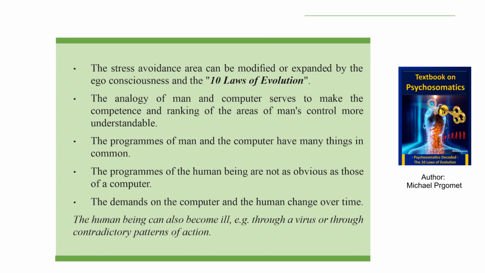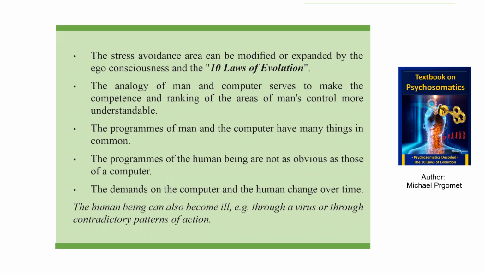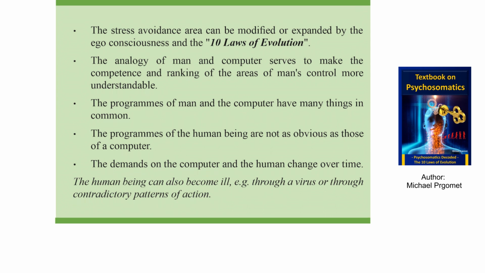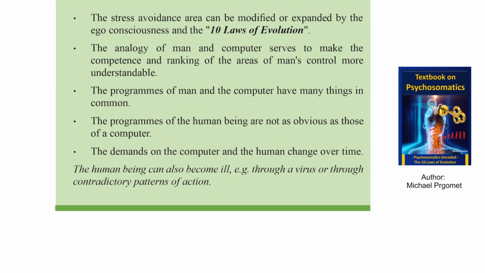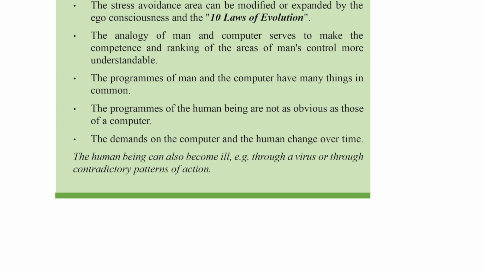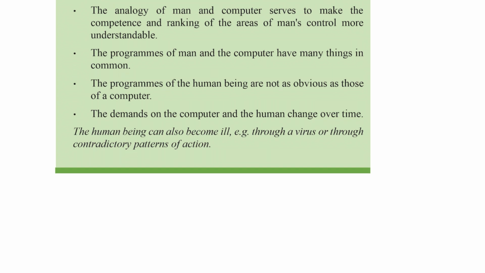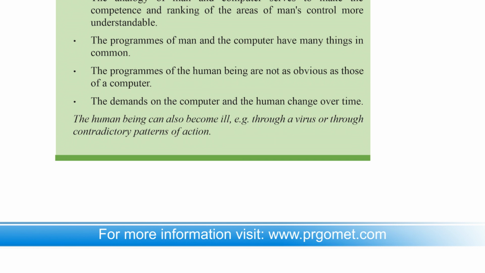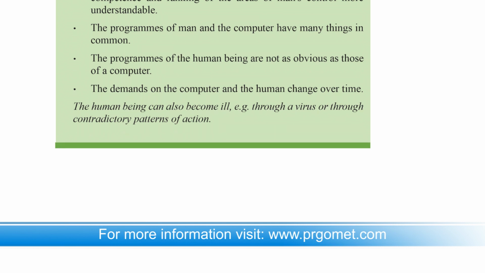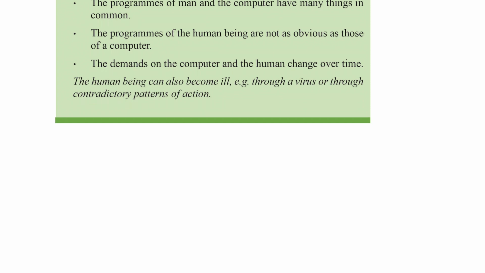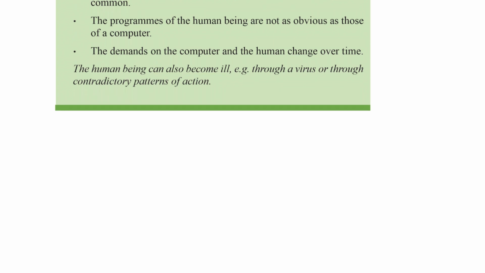The analogy of man and computer serves to make the competence and ranking of the areas of man's control more understandable. The programs of man and the computer have many things in common. The programs of the human being are not as obvious as those of a computer. The demands on the computer and the human change over time. The human being can also become ill, e.g. through a virus or through contradictory patterns of action.